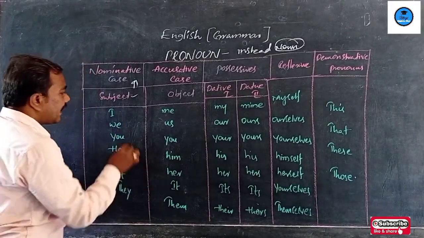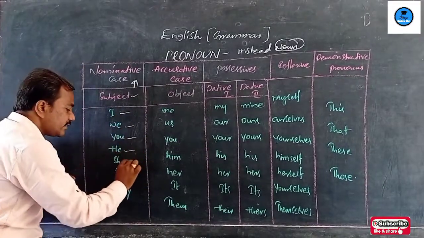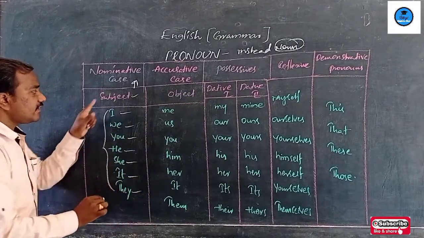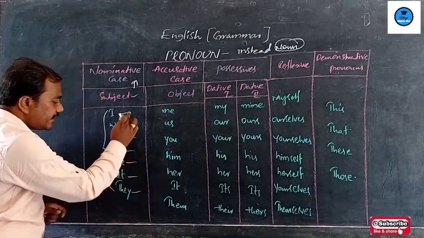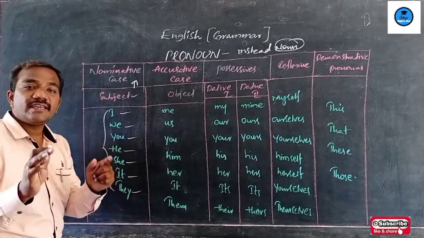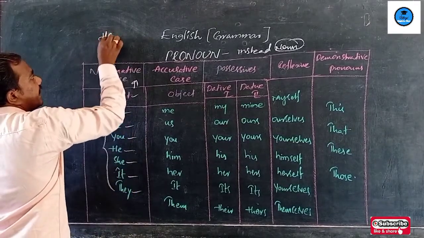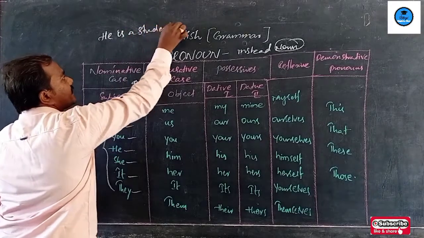They are always I, we, you, he, she, it and they. The speciality of subject pronouns is that we always use these words at the beginning of the sentence. For example, he is a student.